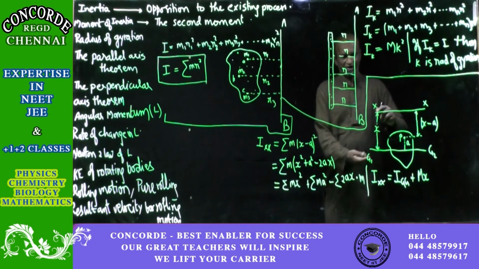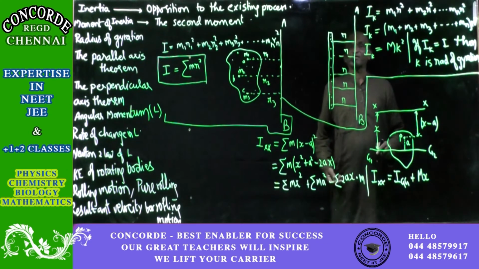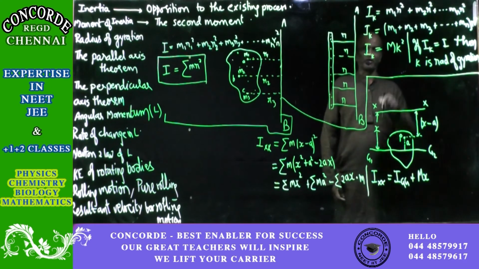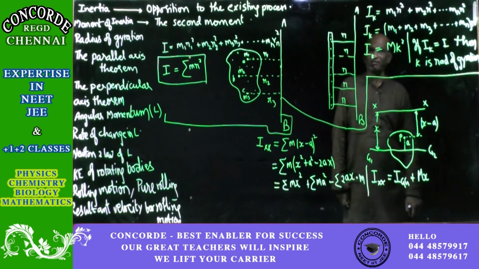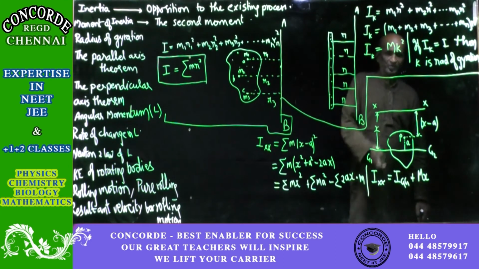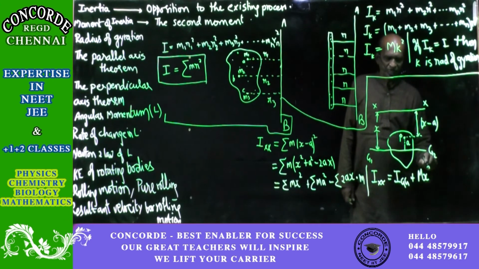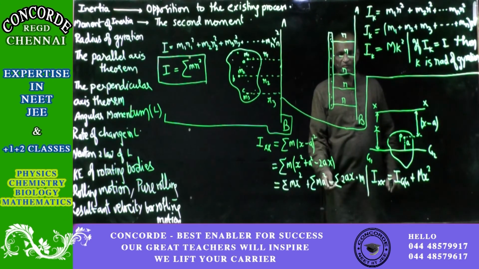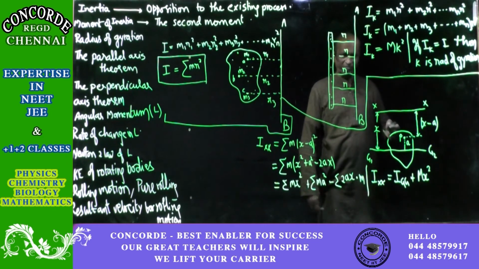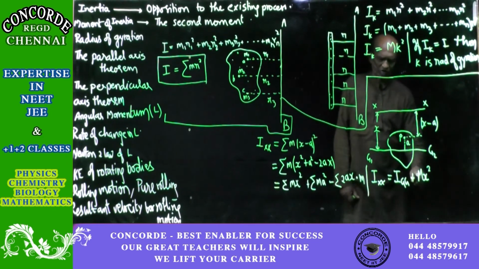No, see the figure, it is a constant. It is the distance between two fixed lines. It is not that some other point is there for taking the value of x. No, it is not there. Only between these two fixed lines. So x is a constant. So if that x is taken out, you will get sigma of m, which is the sum of all the masses, which is equal to the total mass.